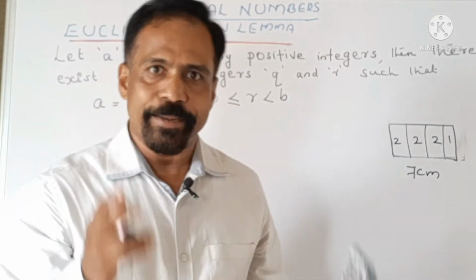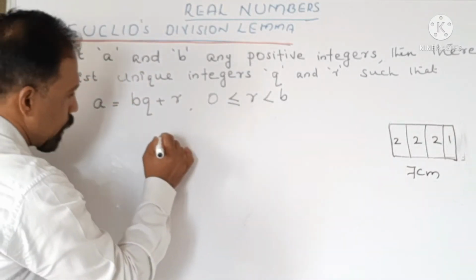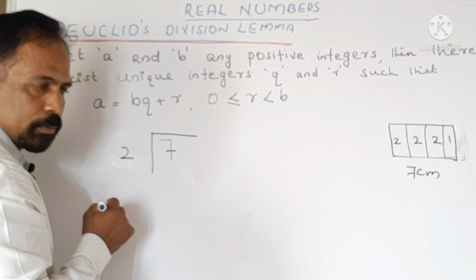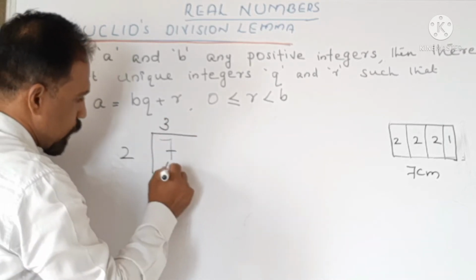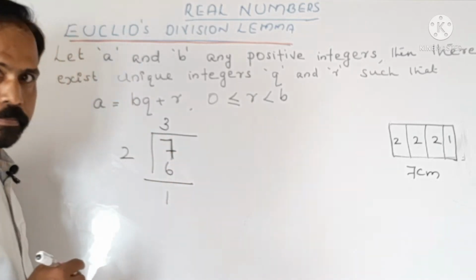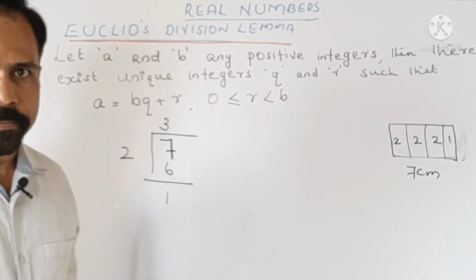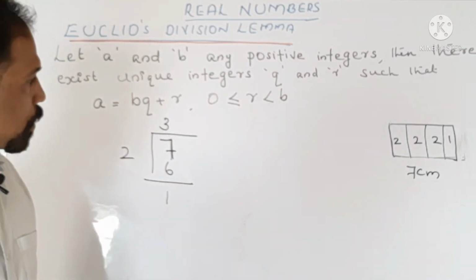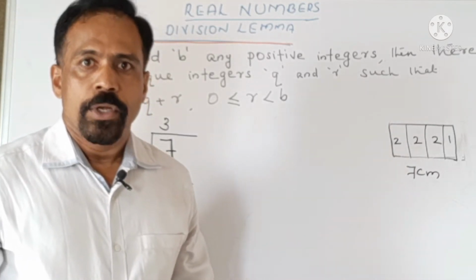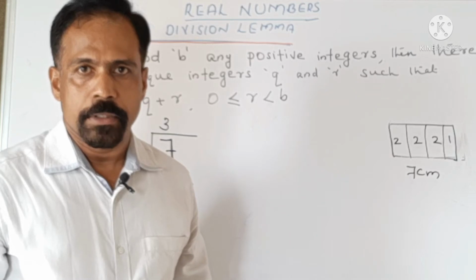How can we express it mathematically? You are dividing 7 by 2, so 3 2s are 6, remainder is 1. This is a mathematical expression. Now your mother is telling you to join it back.